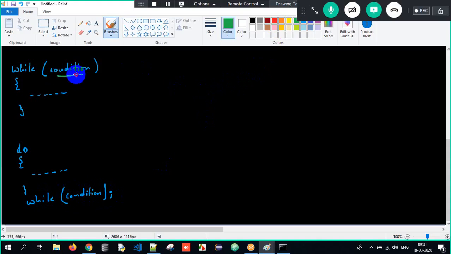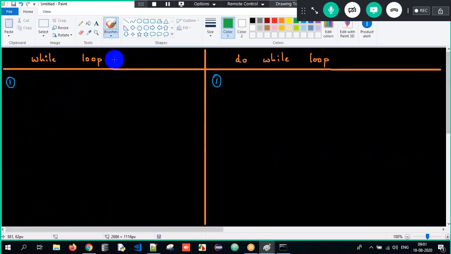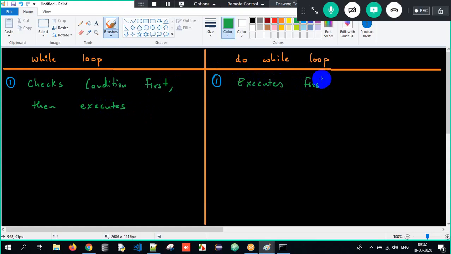So what is while loop here? While loop is nothing but it checks the condition and then executes the set of instructions. Whereas do while loop will execute the set of instructions and then check the condition. So this is the first difference between while and do while. While loop checks the condition first and then executes. Whereas do while loop executes first and then checks the condition.